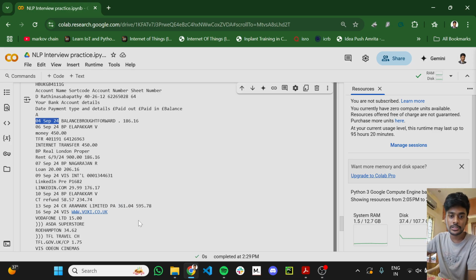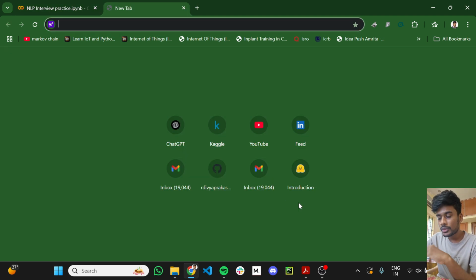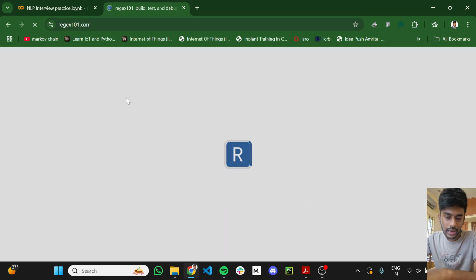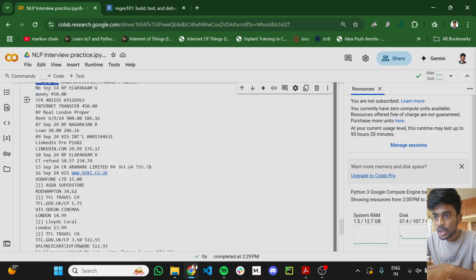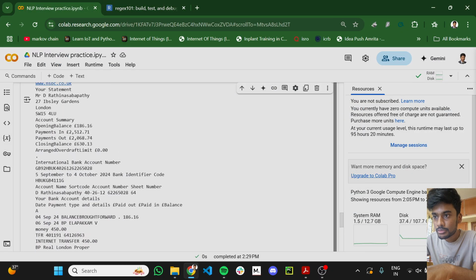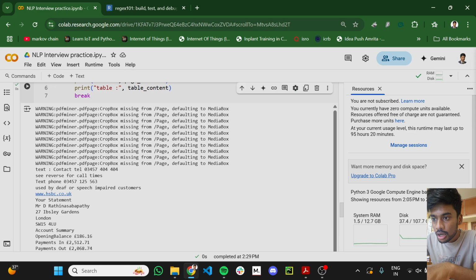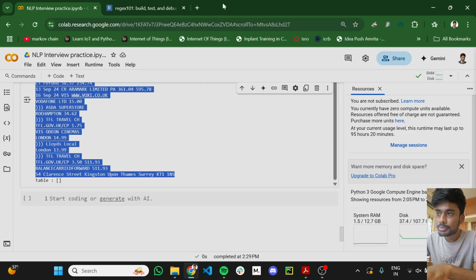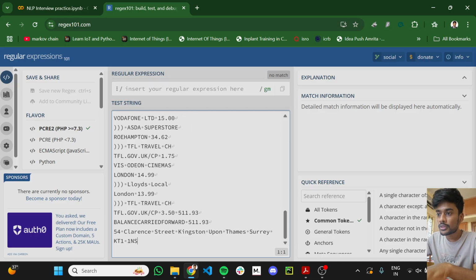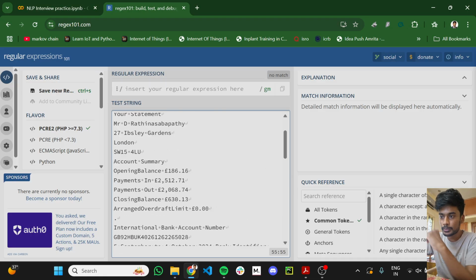For this purpose, I'm going to use regex and identify certain key patterns, and then extract things from there. I'll first open my regex test pad, which I use to test my regex codes, and copy the entire text content from the PDF. This is the content of the first page.